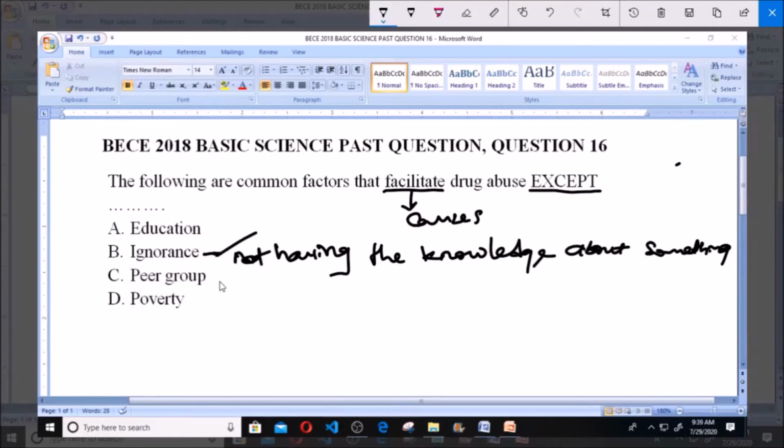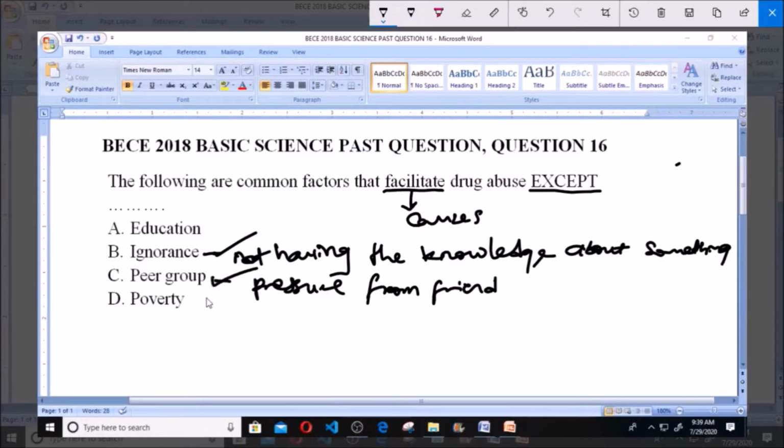Now C says peer group. Peer group simply means pressure from friends. Like we know, each of us has our peer group, our group of friends. Now, your friends might be pressurizing you to engage in drug abuse because they also engage in it. And if care is not taken, you find yourself abusing these drugs because of the pressure from your friends. So peer group facilitates drug abuse.